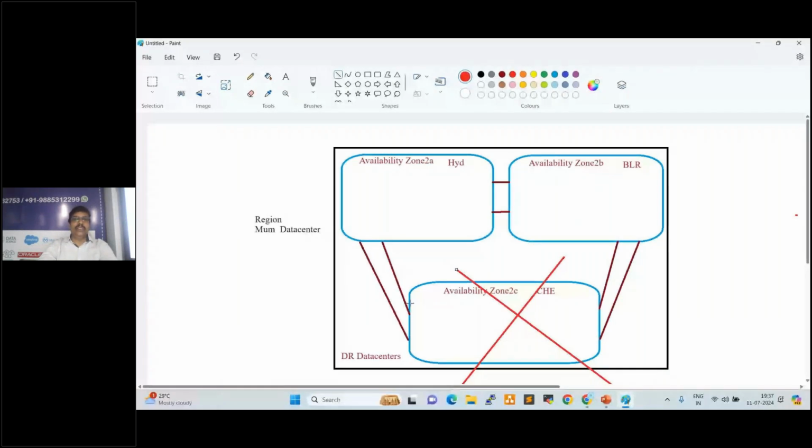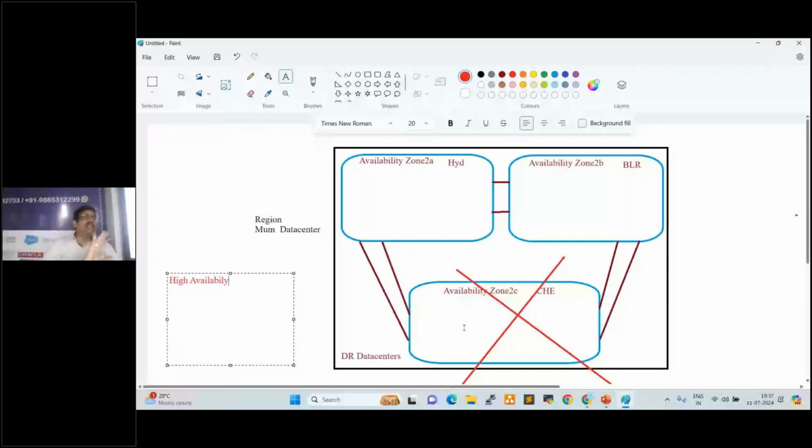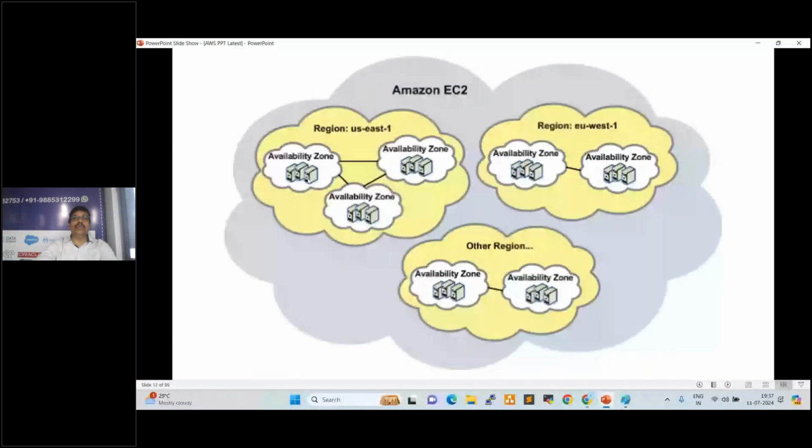That is why AWS provides high availability by using these DR data centers. So in case the Chennai data center is down, the Bangalore data center automatically takes care of the resources, and failover happens automatically, right? Here we are seeing these are the availability zones. In case one zone is down, applications, servers and databases will not be down, since they will be accessed from the other data center.